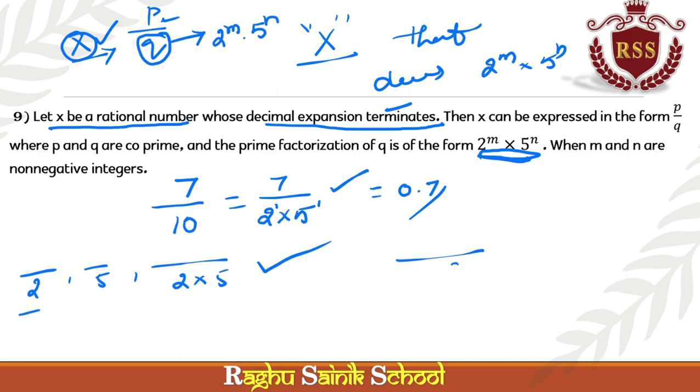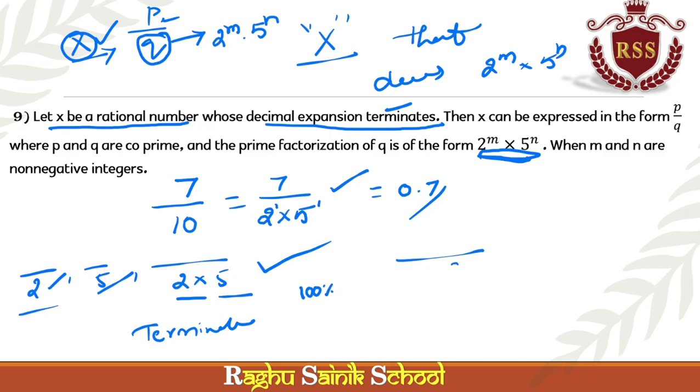This is as simple as this. In any denominator, if you see 2, if you see 5 or if you see both, then it is called a terminating decimal. In the exam, they will ask which of the following is a terminating decimal and which of the following is not a terminating decimal. 100% you will get the question from this point.